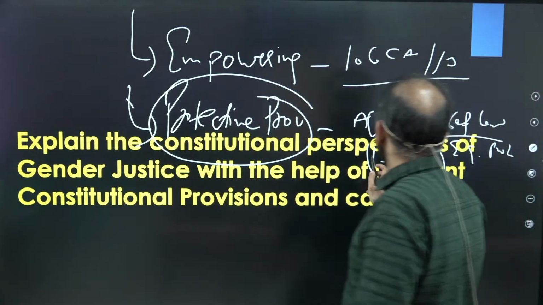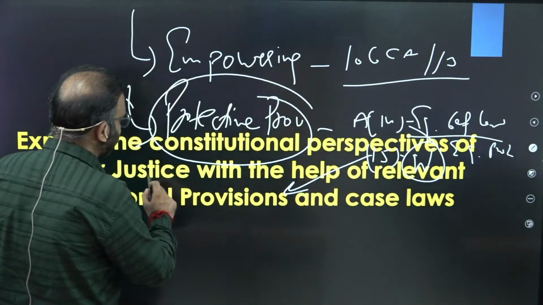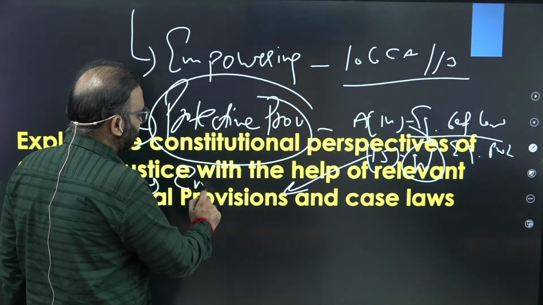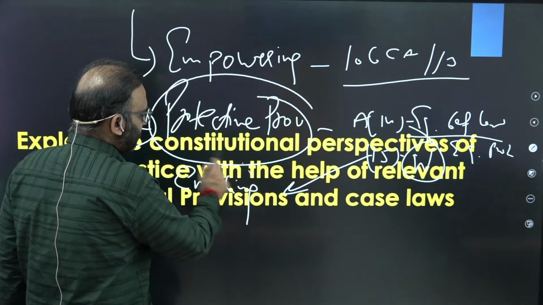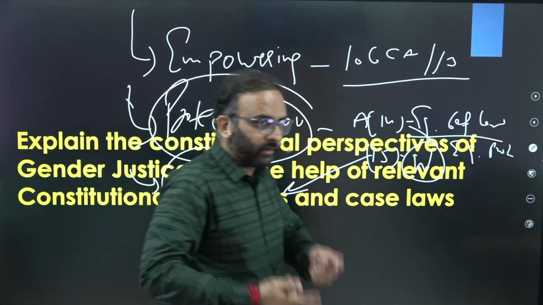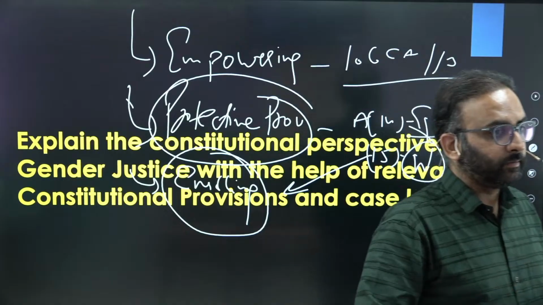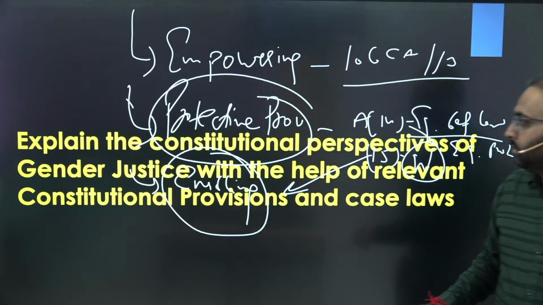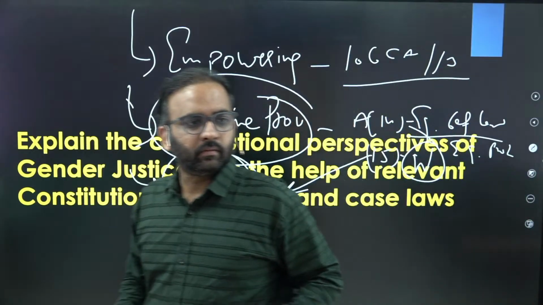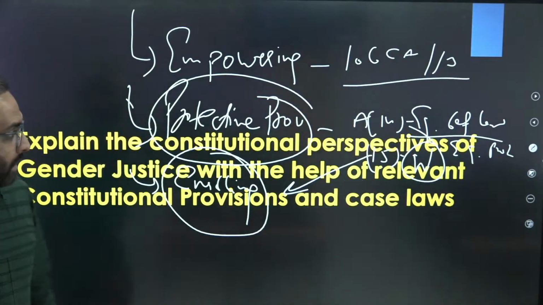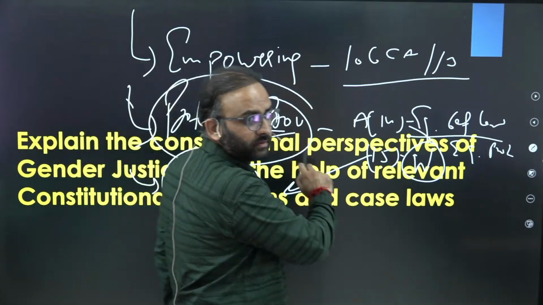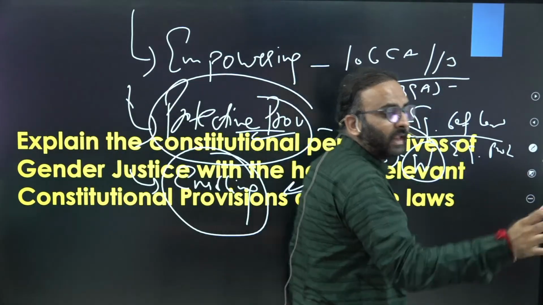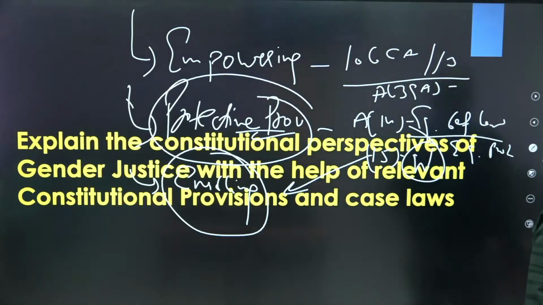That's basically ensuring Article 15, right? So there you can talk about this Article 15, or equal protection of law you can put in enabling provisions. Here the state is being enabled to make special efforts for women. That's the third perspective. Yeah, that you can put in protective provisions like Article 39A, equal right of livelihood for both men and women, right?